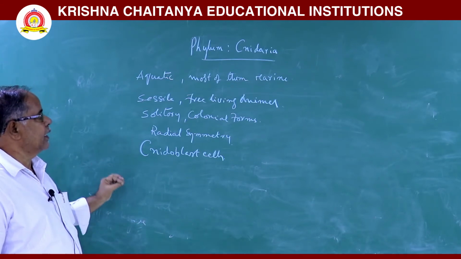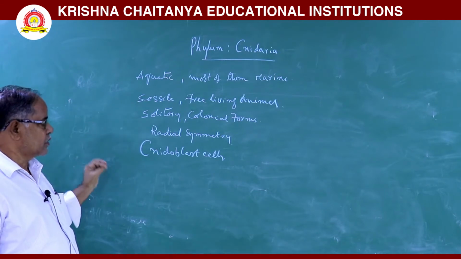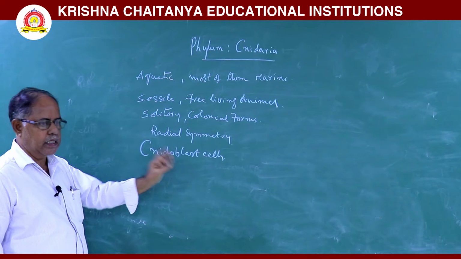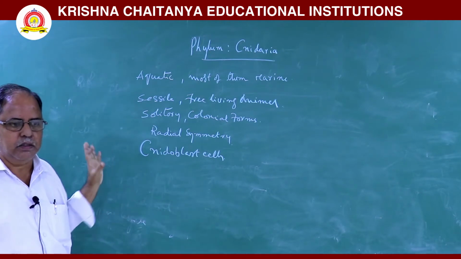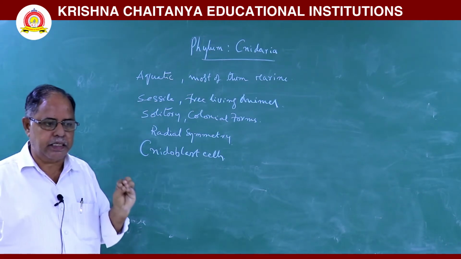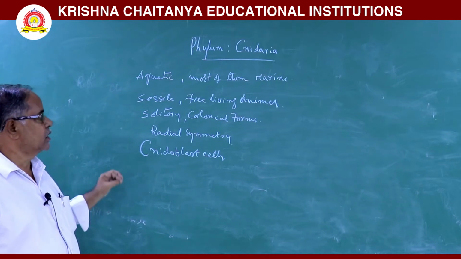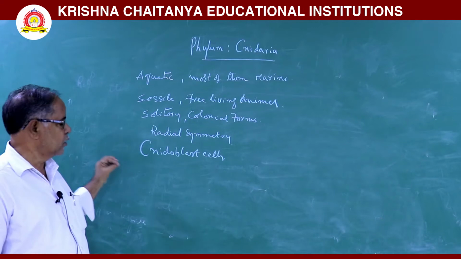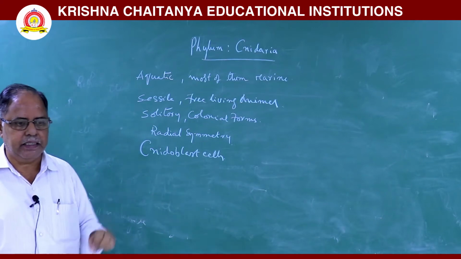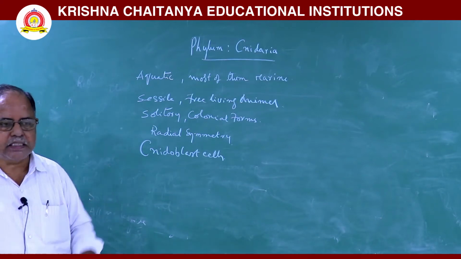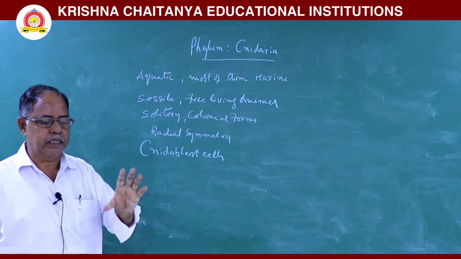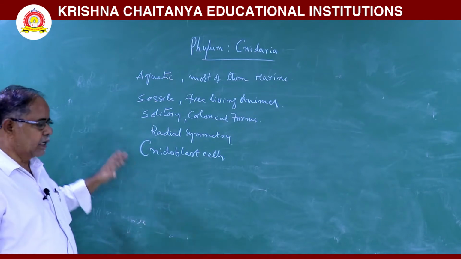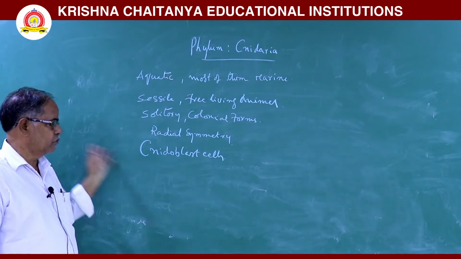The present name Cnidaria is coined due to the presence of cnidoblast cells or stinging cells. So that's why this phylum is named Cnidaria. The cnidoblast cells function for anchorage and defense, and also for feeding, that is, to capture food.